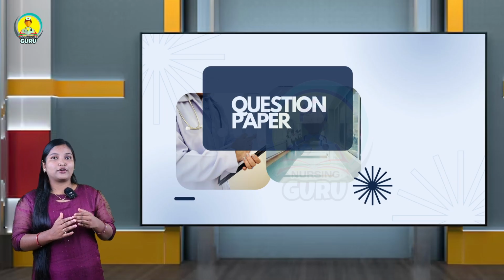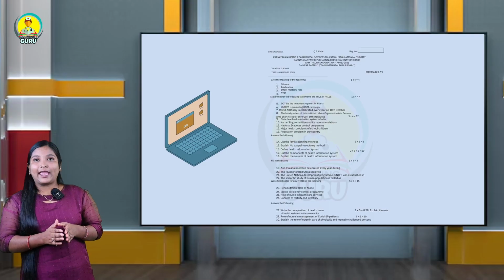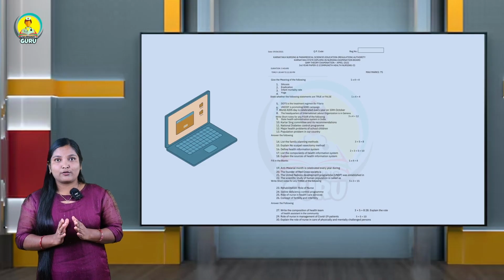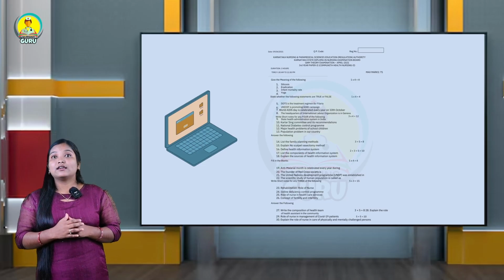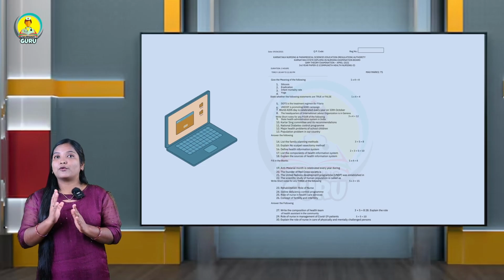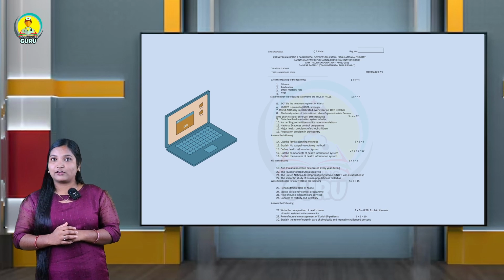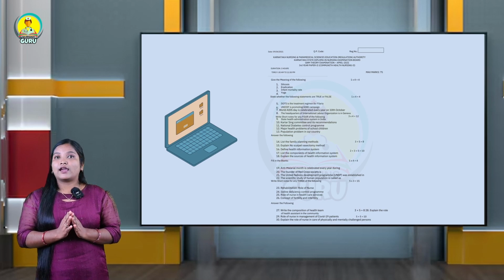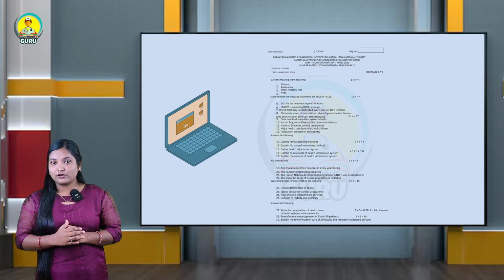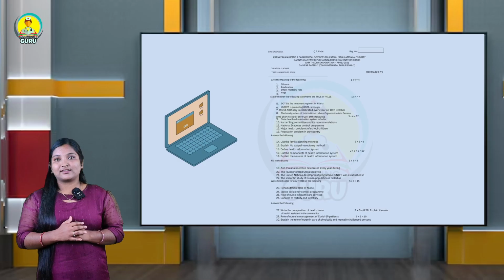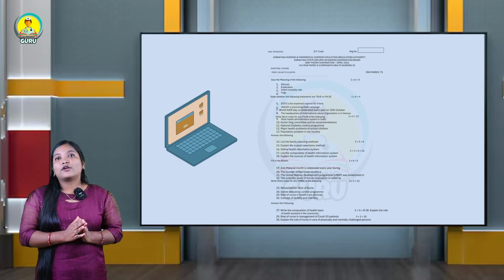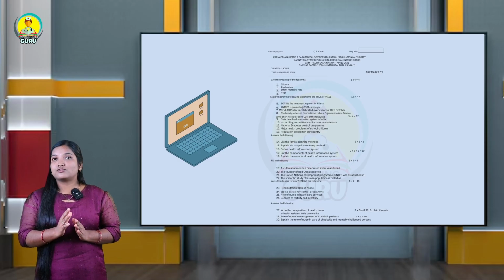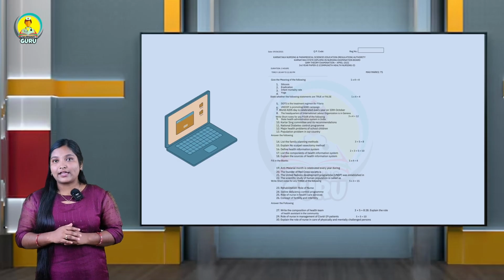In this video we are going to discuss the April 2021 Community Health Nursing 2 question paper. Wherever you go, whatever exam you are going to attend, the first thing is that you have to know the examination pattern briefly. For that purpose we are going to discuss the examination pattern here. This will be very helpful to you to get good marks in your examination. You are going to write this Community Health Nursing 2 examination for 75 marks.